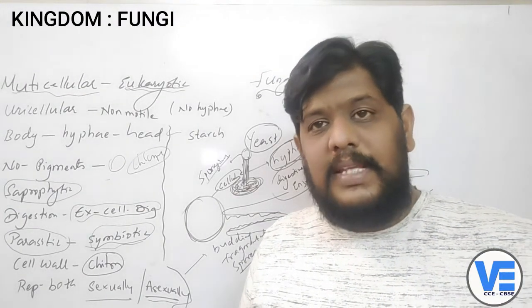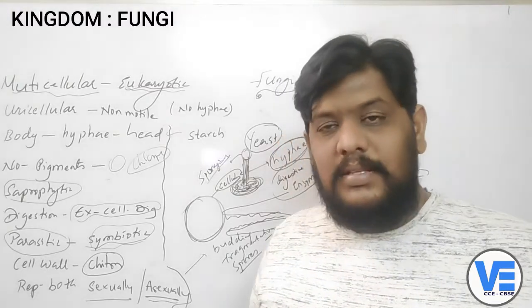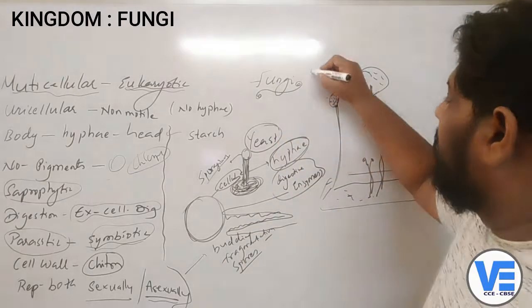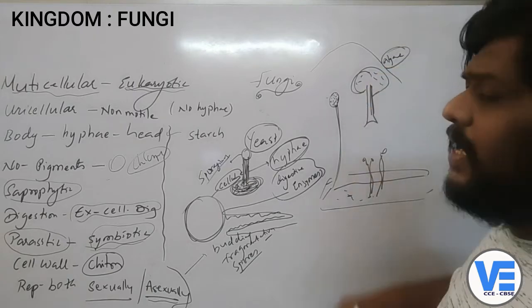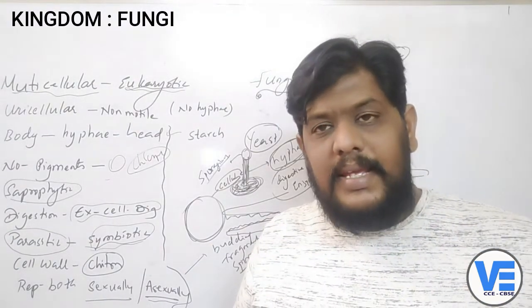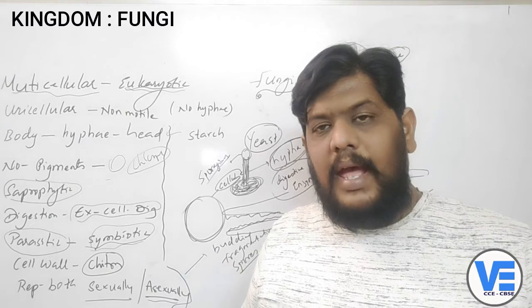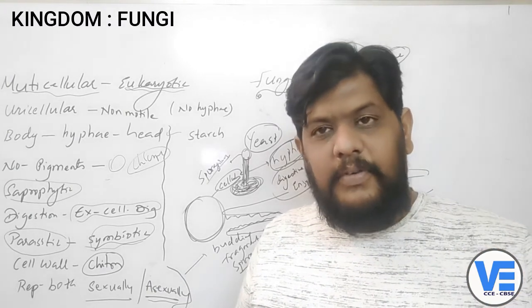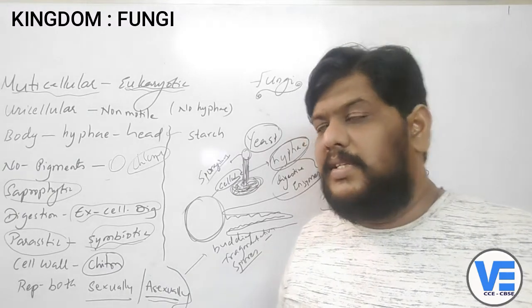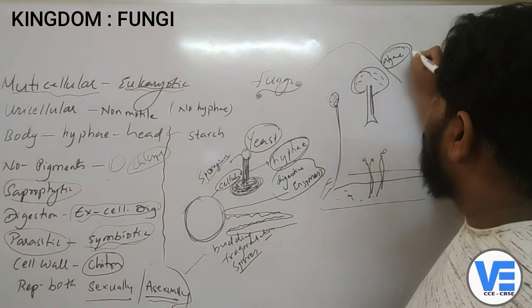Okay, and one more example I would like to tell is lichens. If you go to the mountain areas, there are some algae, and these algae are actually picked up by the people for food. Now what happens is the fungi will grow on this algae.